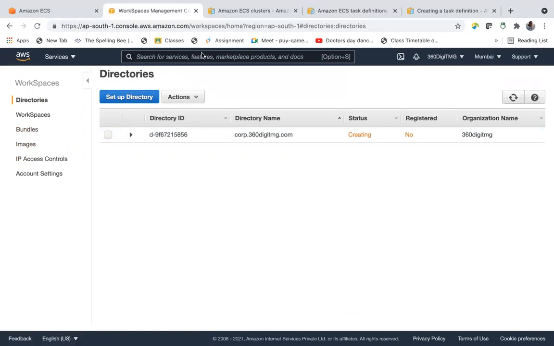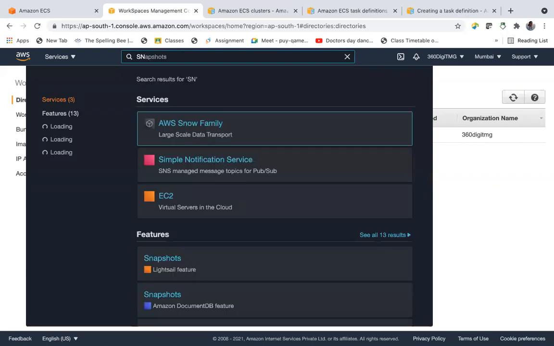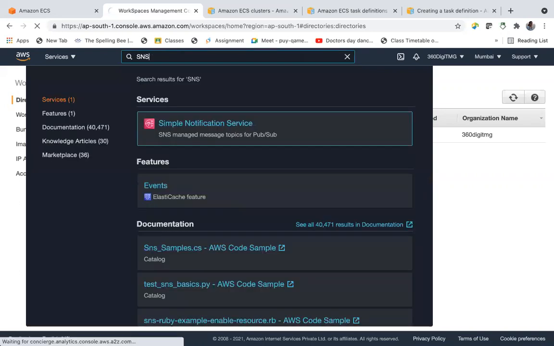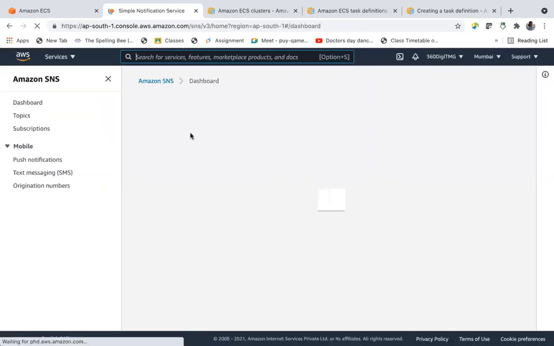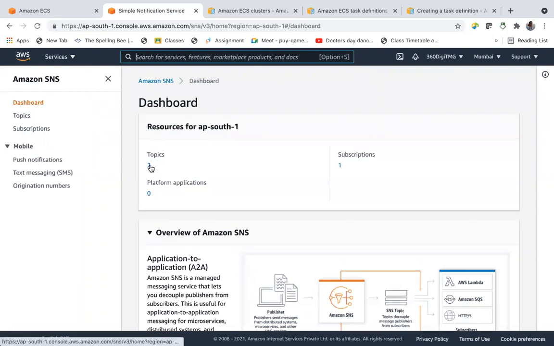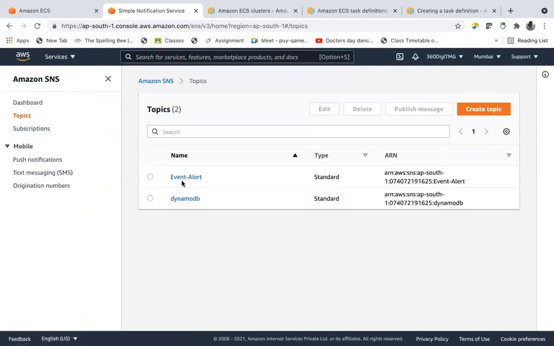So meanwhile, until it gets done, we will talk about these notification services. Notification services, we already talked about SNS. We know SNS, Simple Notification Service. SNS is used to push notifications.